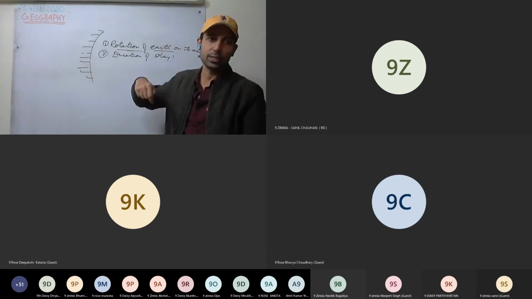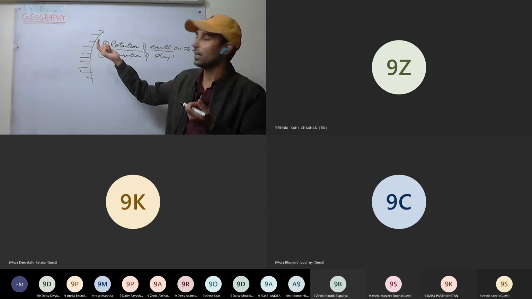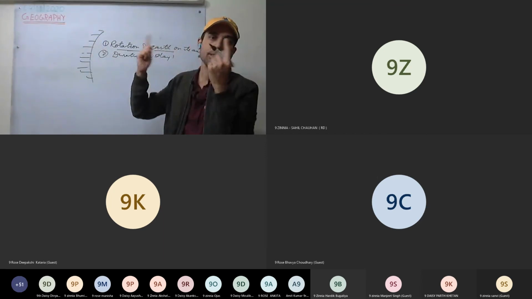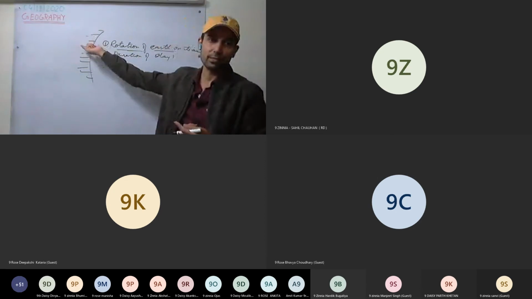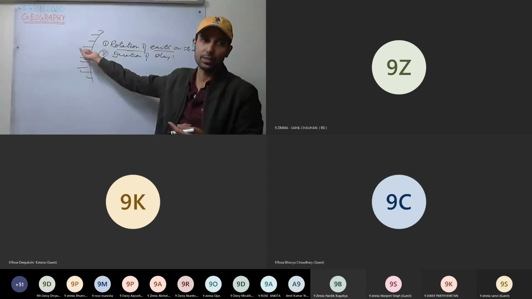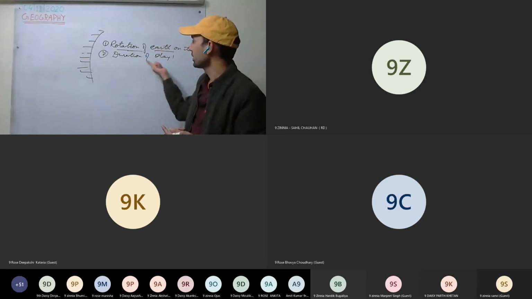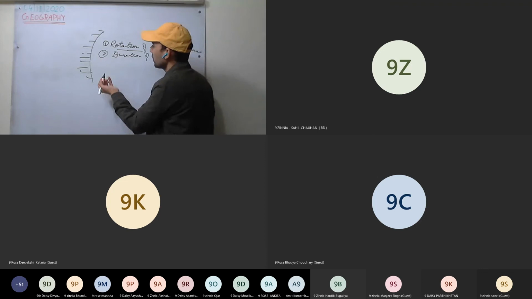Amount of heat received. See here during the winters, we have short days, so less amount of heat we are getting, less insolation we are getting. And during summers, the days are longer. At the tropics, you can see around 16 hours of day during summer. On 21st June, we are having 16 hours of day. So duration of the day. Okay, any more?